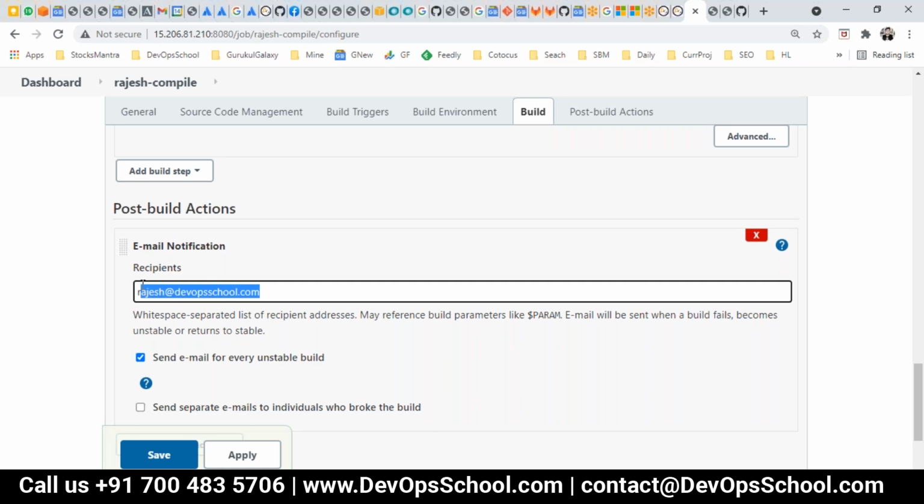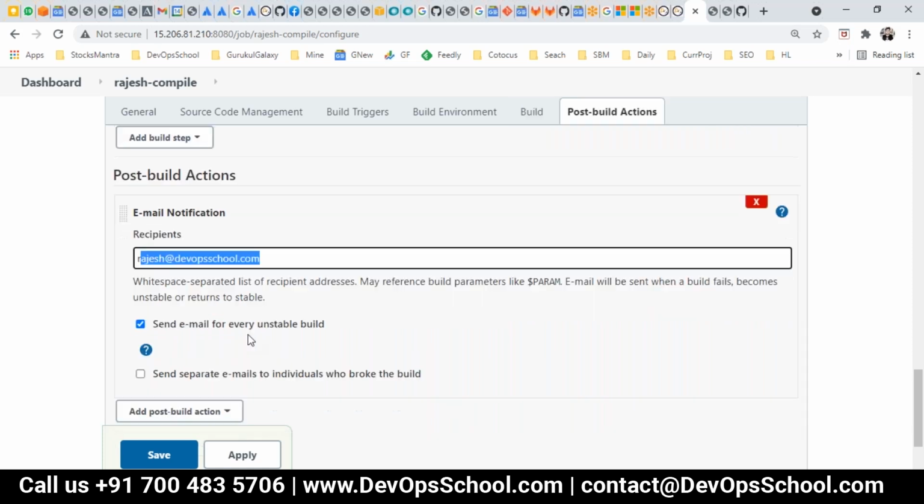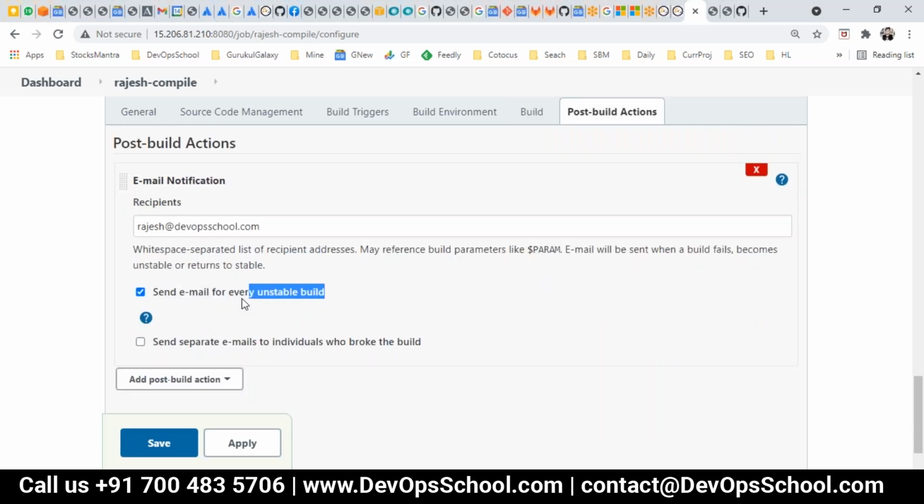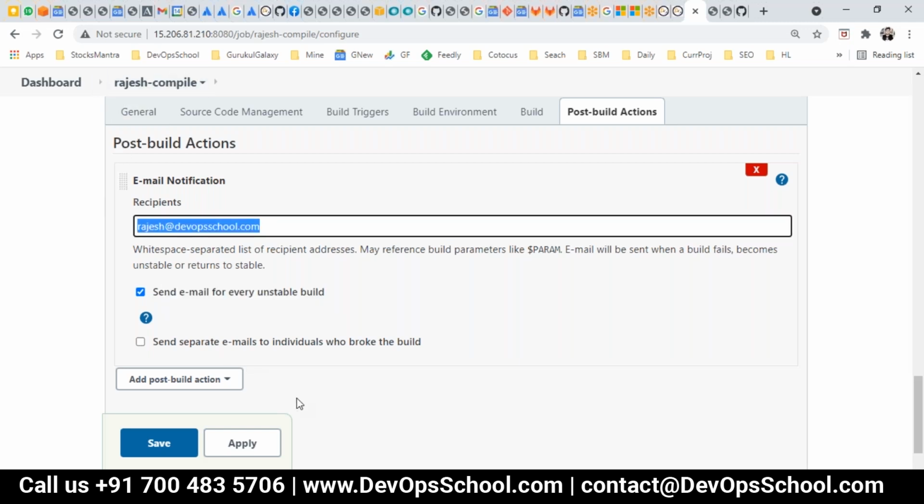Here you have an email notification, right? Here you will get an email notification for the unstable build. And if you check the email, in that the log link will be there. So you click the log, you will go to the console output.